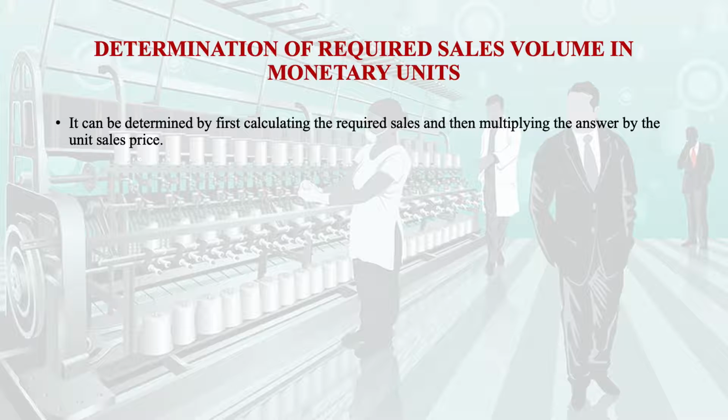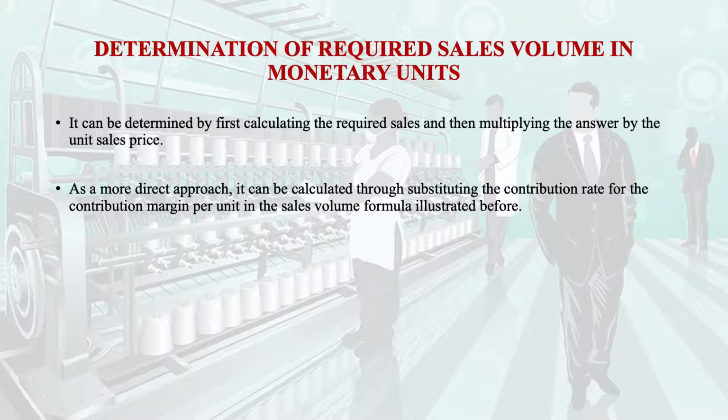Now, if we want to determine the sales volume in terms of monetary units, that is in terms of money, it can be determined by first calculating the required sales, then multiplying the answer by the unit sales price. As a more direct approach, it can be calculated by substituting the contribution rate for the contribution margin per unit in the sales volume formula as we have defined earlier.